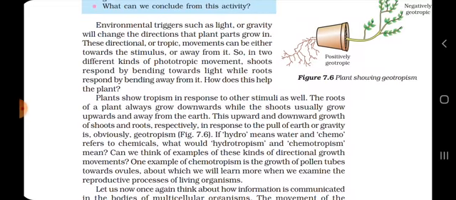Another thing we saw today was the types of tropism. The change in response to touch is known as thigmotropism. The change in response to light is known as phototropism. The change in response to water is known as hydrotropism. The change in response to the gravity of the earth is known as geotropism, and the change in response to chemicals is known as chemotropism. The example was the pollen grains.